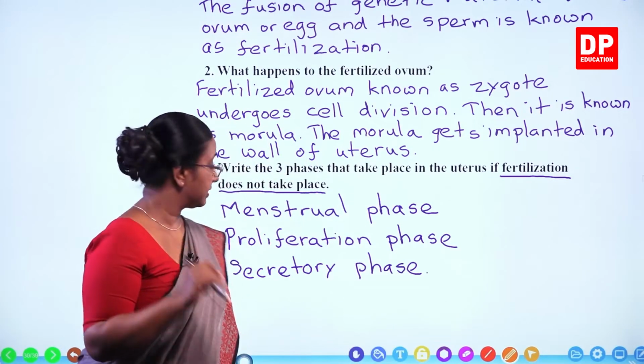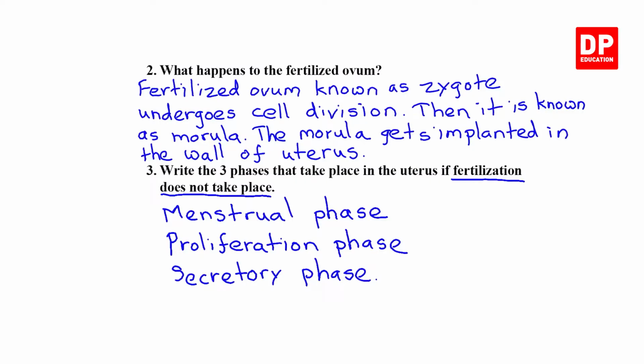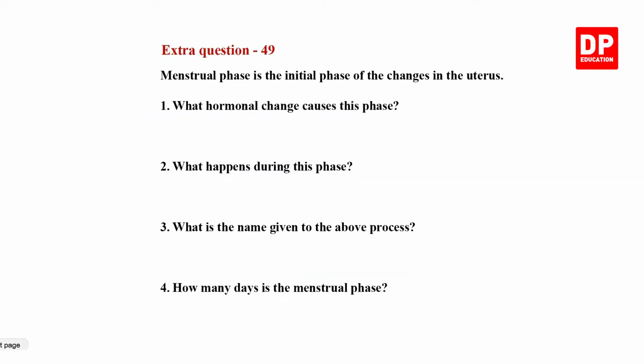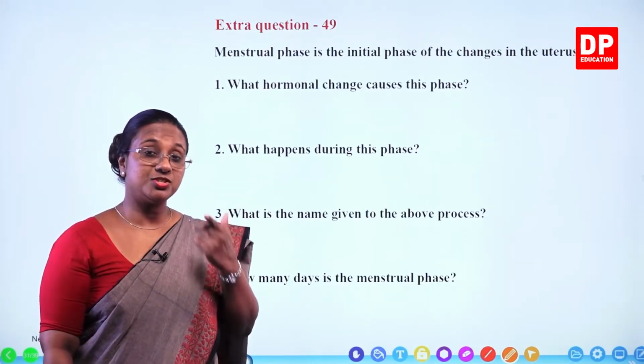The 3 phases: menstrual phase, proliferation phase and secretory phase. Extra question 49. Menstrual phase is the initial phase of the changes in the uterus. So, we just wrote down all the 3 phases: menstrual phase, proliferation phase and the secretory phase.